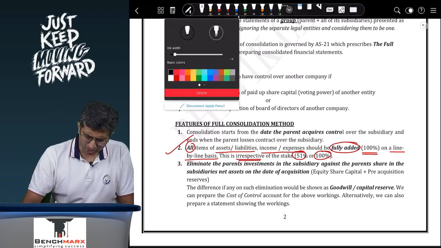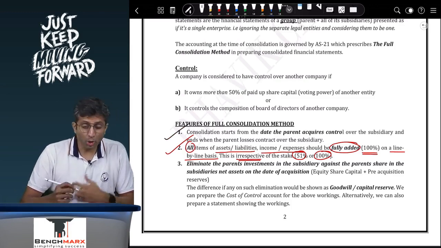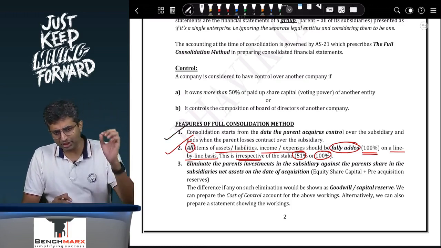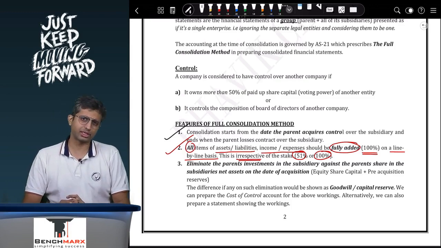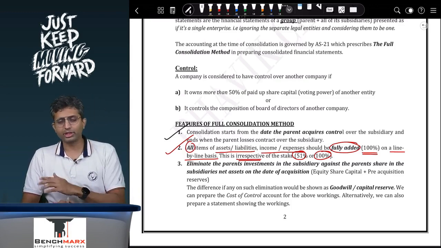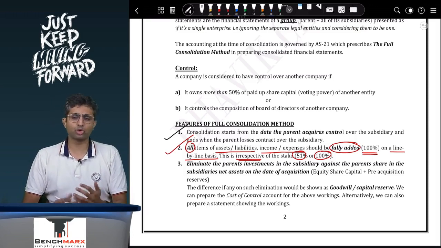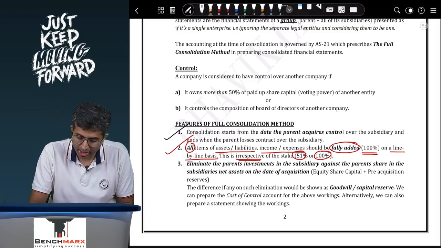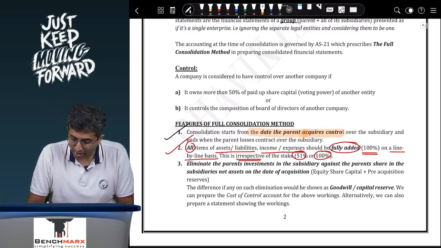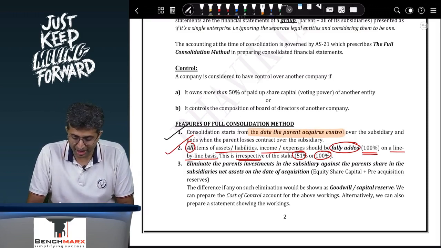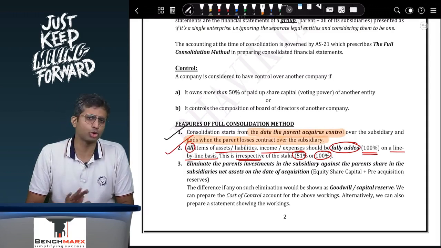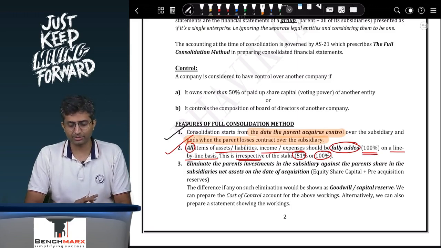So the features of full consolidation. First, when do you start consolidating? From the date you have more than 50% stake in the company, you continue consolidating till the time you don't give up that 50% stake, you don't lose control. So consolidation starts from the date the parent acquires control over the subsidiary and ends when the parent loses control over the subsidiary. So this is the timing.